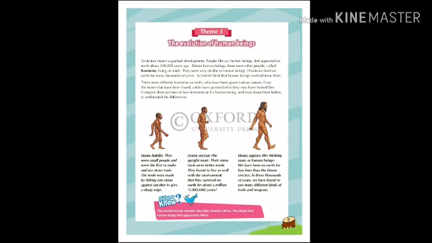Homo habilis were small people and were the first to make and use stone tools. The tools were made by hitting one stone against another to give a sharp edge. Homo erectus, the upright man, had better made stone tools. They learned to live so well with the environment that they survived on earth for about 1,000,000 years. Homo sapiens, the thinking man or human beings. We have been on earth for less time than the Homo erectus. In these thousands of years, we have learned to use many different kinds of tools and weapons.